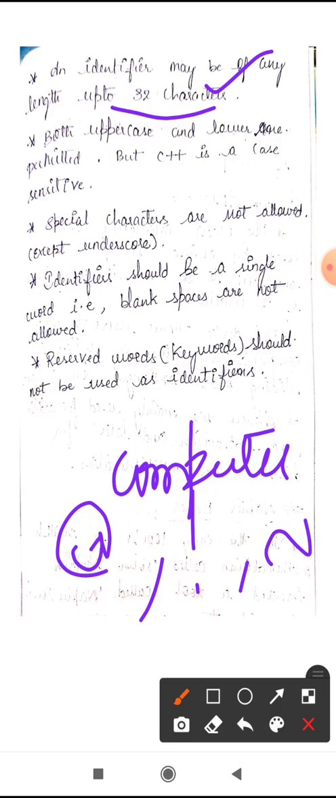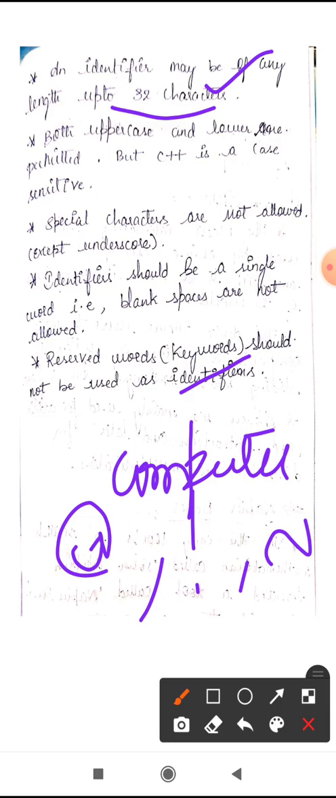And the last point is that keywords should not be used. Keywords like int, char, double, float. All those keywords should be avoided while using identifiers.